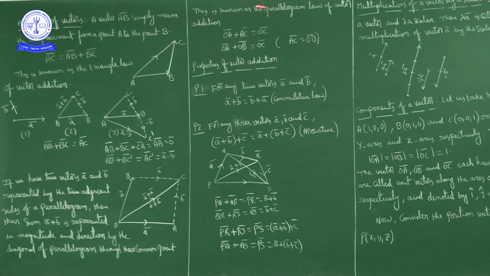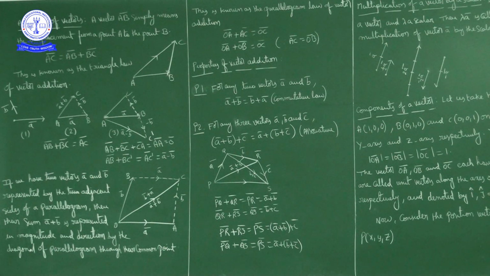This is known as the parallelogram law of vector addition, and that is what is written here. If we take two vectors A bar and B bar represented by the two adjacent sides of a parallelogram, then their sum A bar plus B bar is represented in magnitude and direction by the diagonal of the parallelogram through their common point.